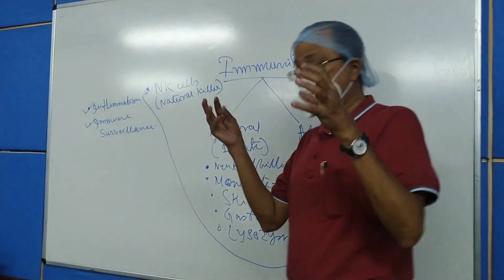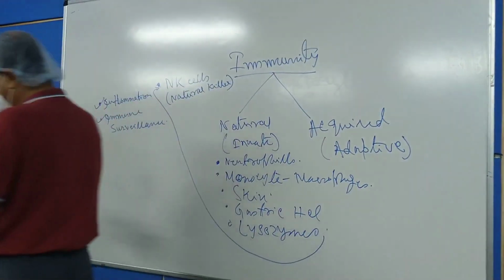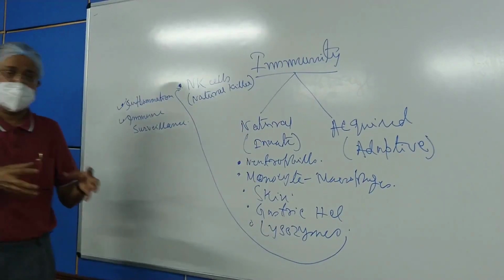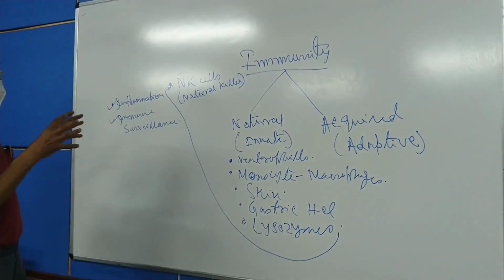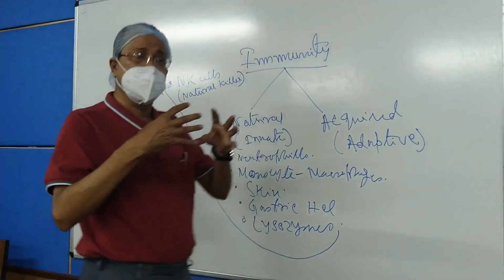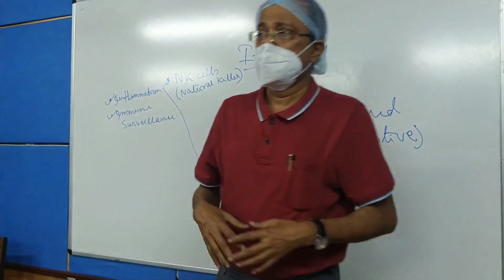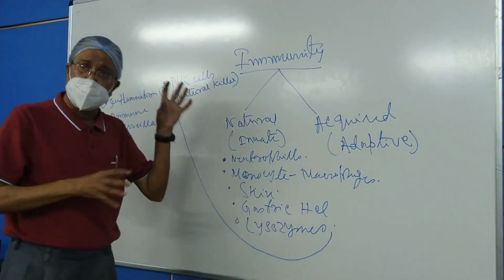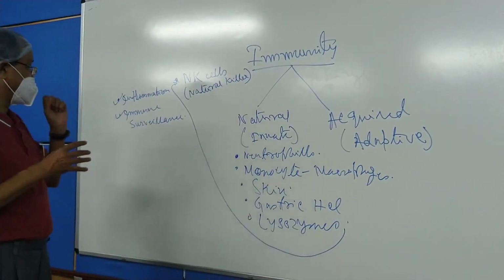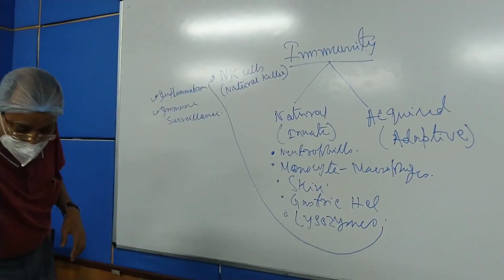That is an organism which has invaded the body and affected any of the organs inside our body. There will be manifestation of the body's response to that stimulus, and the constellation of the manifestations are together known as inflammations.